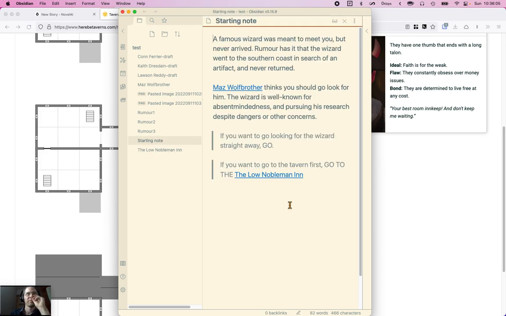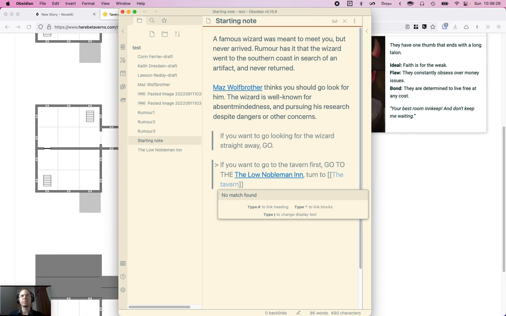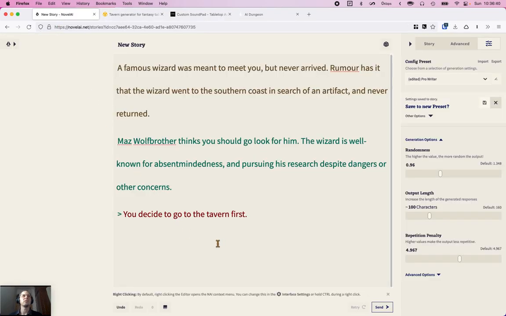so go to the Noble, turn to, let's call it a page, why not? Turn to the tavern. Okay, and then we go here, and then we've got the tavern, and then now I think finally we can use Novel AI to generate something.